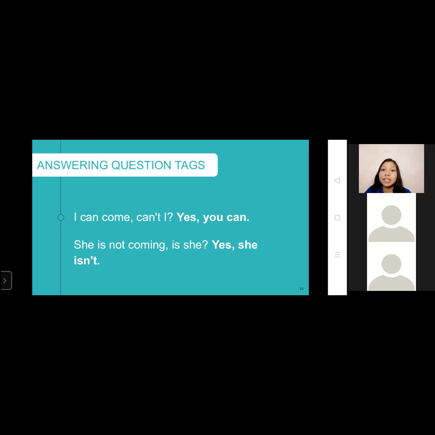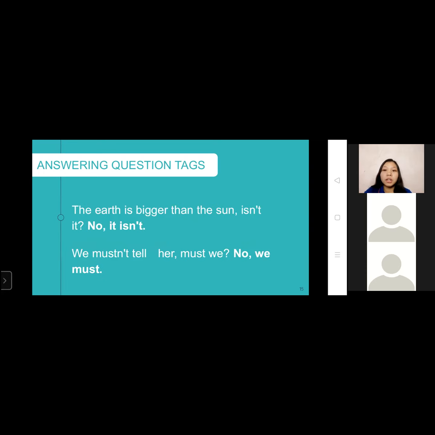The word yes means that you agree with the sentence. The auxiliary verb used in the statement is can. So it should also be the verb you will use in your answer. Yes, I can. Also in the second example, is not or isn't is used in the statement. So it is also the verb you will include in your answer. Yes, she isn't.